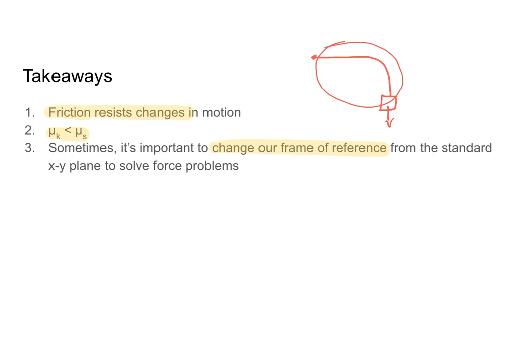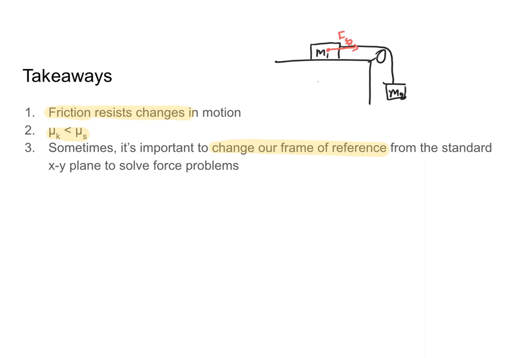Now, I do want to take this last moment at the end, just a quick bonus, to explain why I can do that for my Atwood machine. So if I look again at that Atwood machine system where I had that mass M1 on a cart attached to a pulley, upon which I had M2 hanging down, you'll notice when I did that question, I pretty quickly just glossed over the fact that I have the gravitational force of my second mass down here as a force acting in the X direction on mass 1.